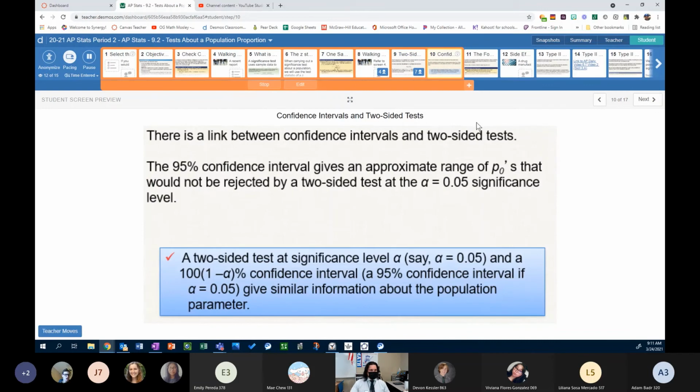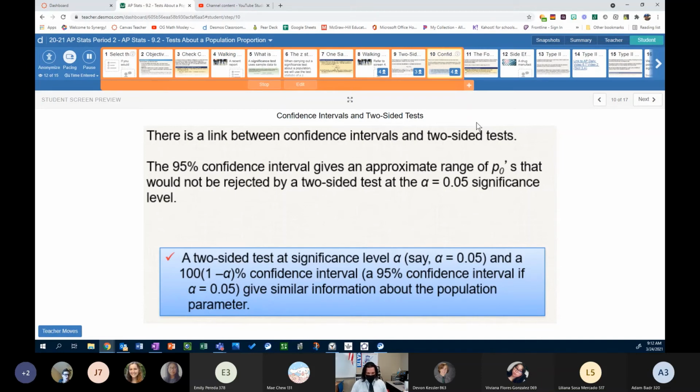Then there's also a link between confidence intervals and two-sided tests. All right. The 95% confidence interval gives an approximate range of p0 values that would not be rejected by a two-sided test at the alpha equals 0.05 significance level. Right, meaning for everything inside our 95% confidence interval, we would end up not rejecting the null hypothesis.